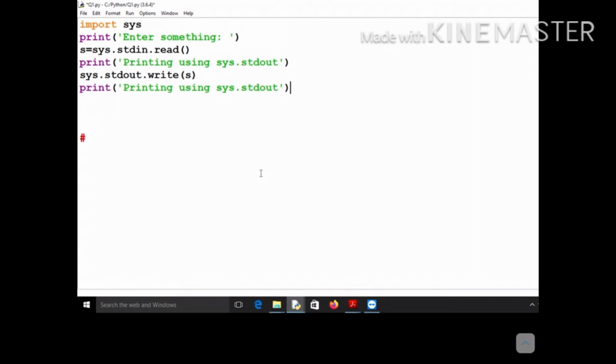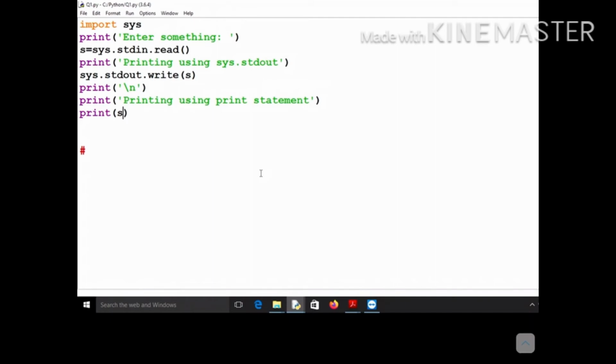Then you can also print using the print statement, so give the message, printing using print statement, and let me give a new line here. Whatever you printed using sys.stdout.write can also be printed using the print statement, so let me write print s.